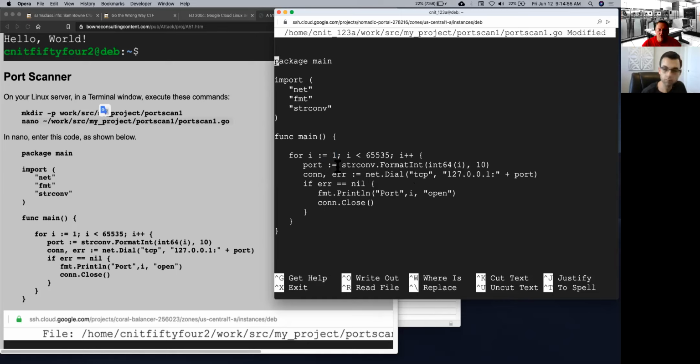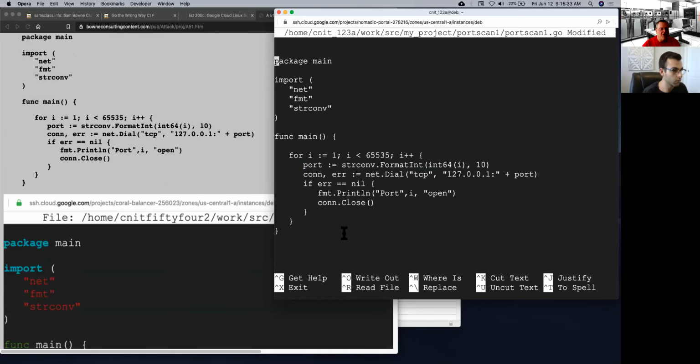So here's the port. I'm going to run the ports from 1 to 65,535. And it looks to me like I've got an off by 1 error, and this only goes up to 65,534, but I didn't care. Then I format this thing as an integer to get a port number. And now I use the net dial command to make a TCP connection. TCP to the local host and the port number here. So now, it's going to print that it's open if there was no error. If there is an error, it's not going to handle the error correctly. It's just going to have an error without me specifying what to do about it. So this is a really sloppy port scanner.